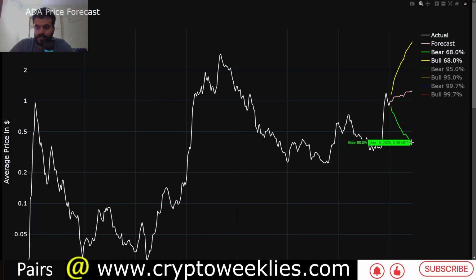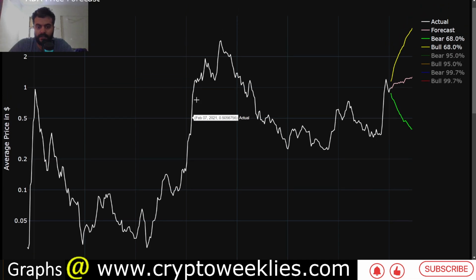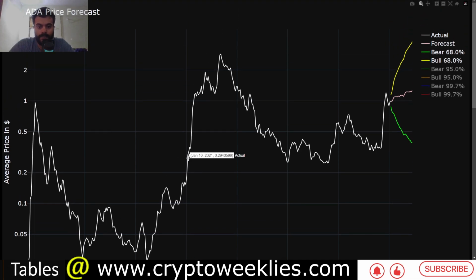Again, if there is a correction, the price could go as low as about 40 cents, and between 40 cents and 87 cents. So what the market throws depends on the market. Again, no one can say the prices have to go up or down, but there are instances, 2 examples, where in the post halving year prices usually go up rather than down.